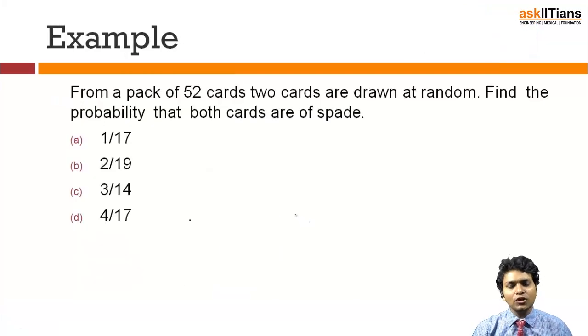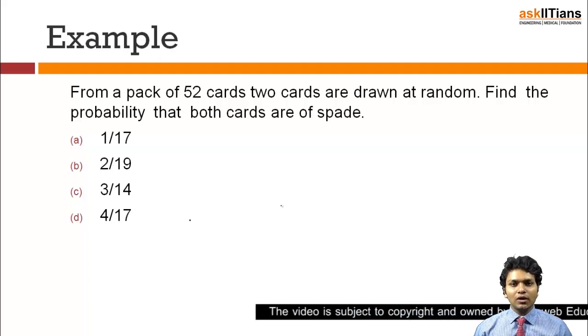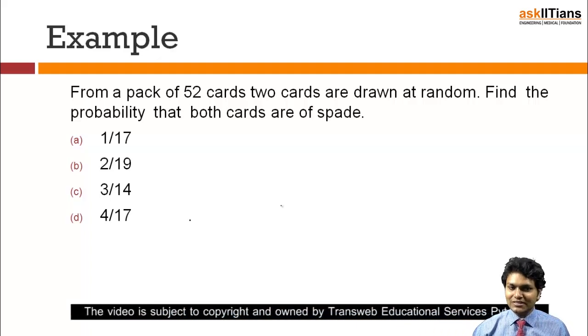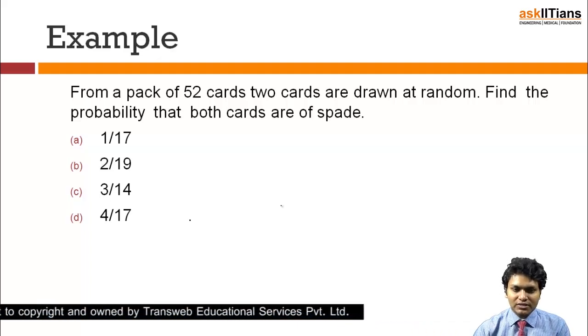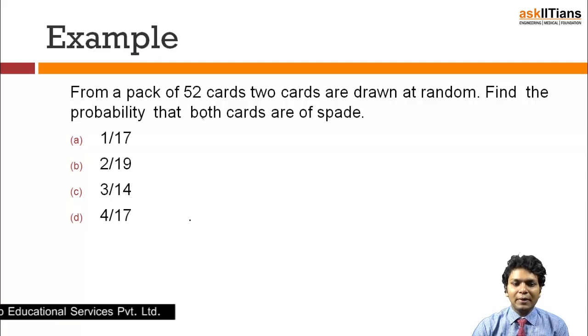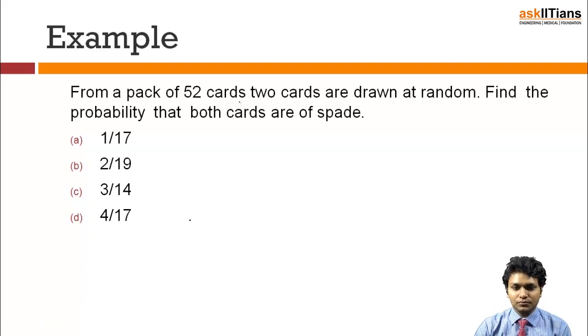Moving further, if we have done all of this and considered all the basic facts, knowledge, algebra of events, taking 2 at a time, taking 1 at a time, at least 2 at a time, then at this juncture you are pretty confident that, bring me any question, I will do it. So in order to testify that, let's do a question. The question is: from a pack of 52 cards, 2 cards are drawn at random, and we need the probability that both cards are spade.